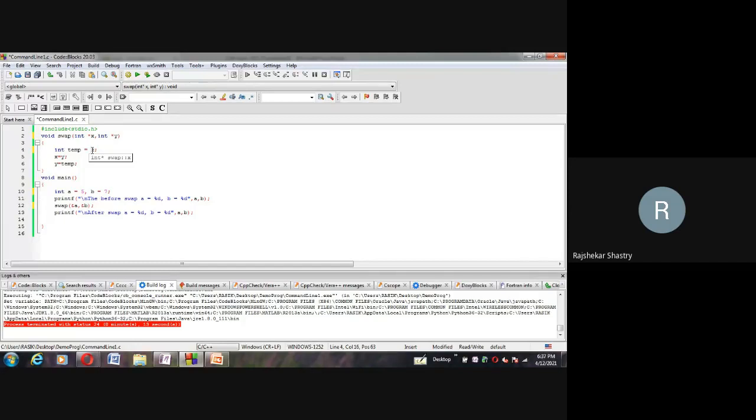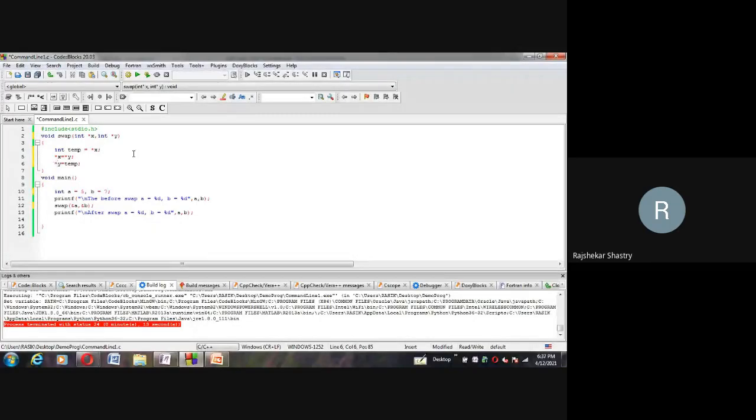Now we don't want to swap the addresses; rather, we want to swap the values within those addresses. So to extract the value, we have to use the asterisk again. Wherever we have x, I'm using asterisk x, and in place of y, I'm saying asterisk y. That's about the values held by x and y, I mean the values held by a and b, which I'm catching through the pointers x and y.